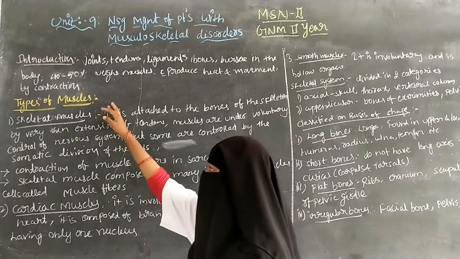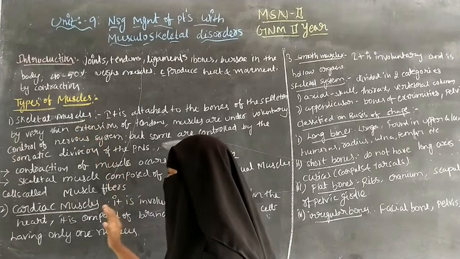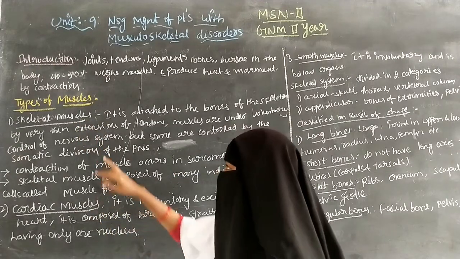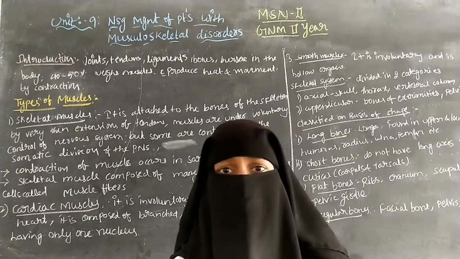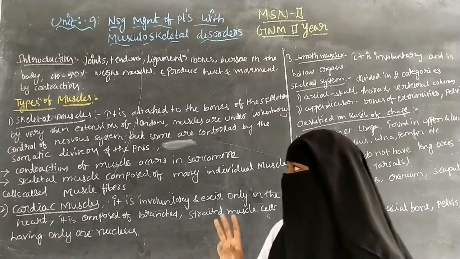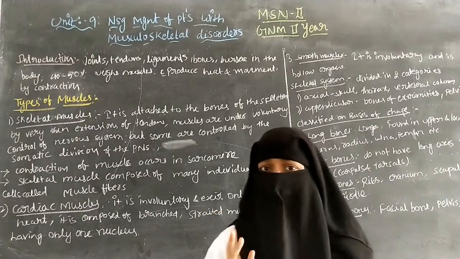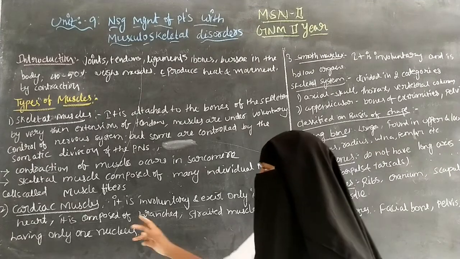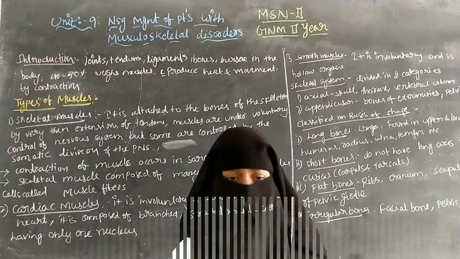In these types of muscles there are three types: first skeletal muscles, then cardiac muscles, and the third one is smooth muscles. So the muscles of the musculoskeletal system include these three types.